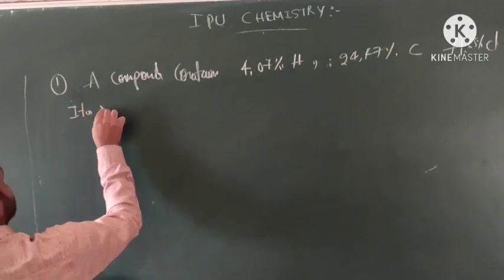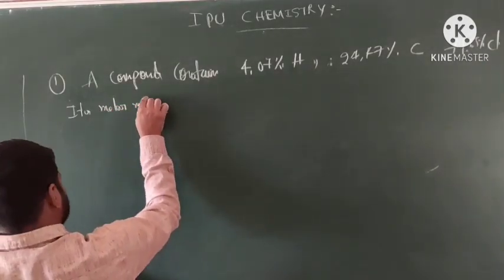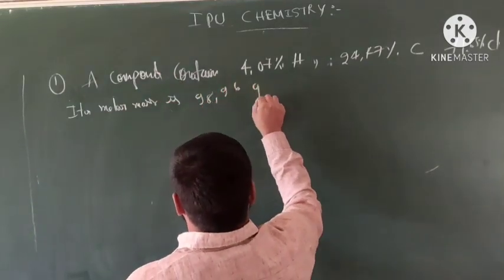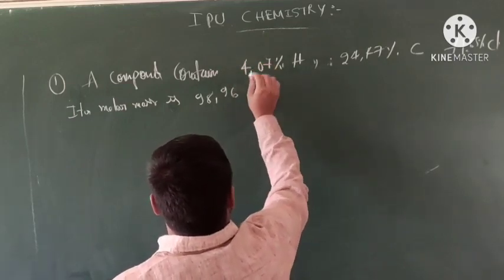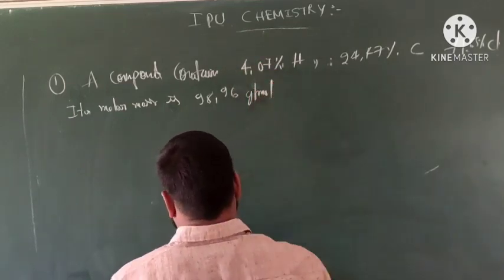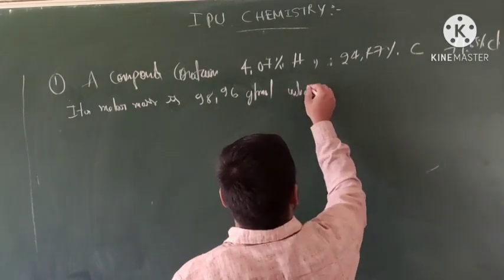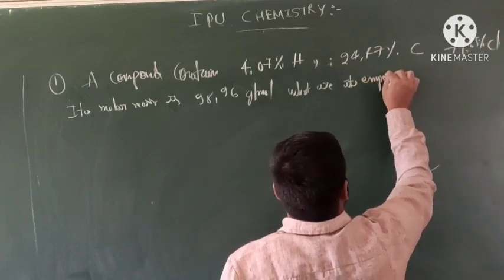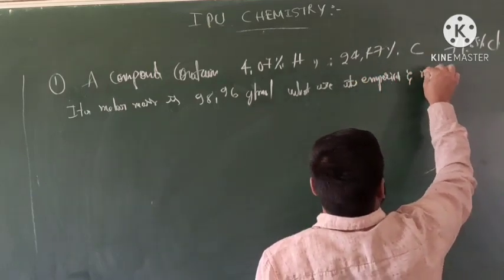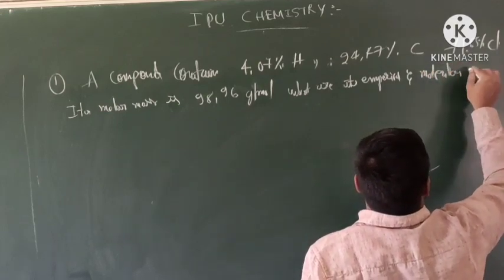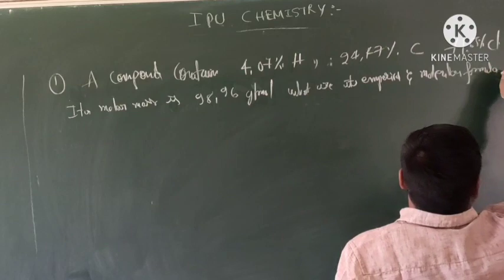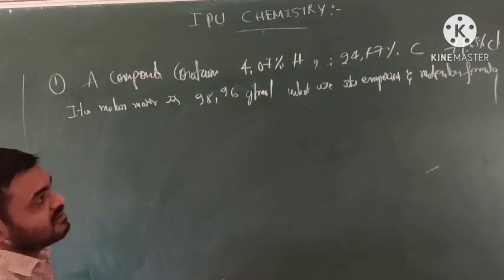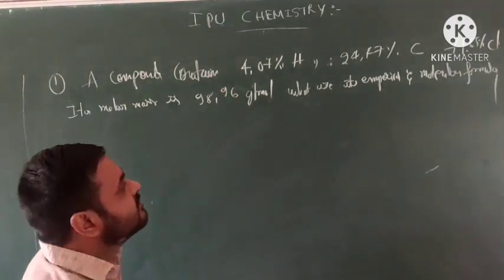Its molar mass is 98.96 grams per mole. What are its empirical and molecular formula? Okay, students, this is one compound. What are the elements?